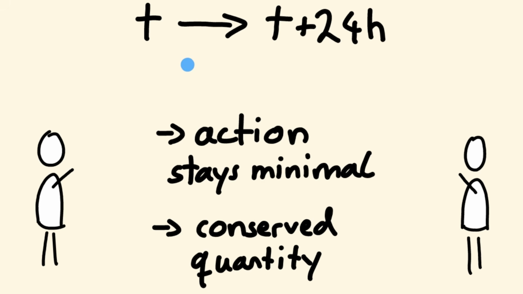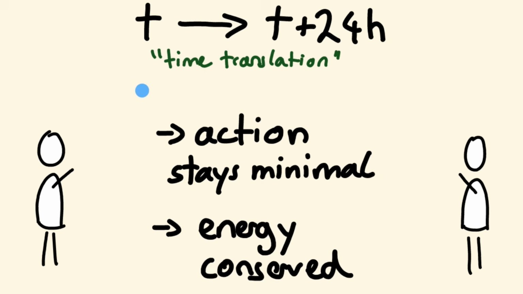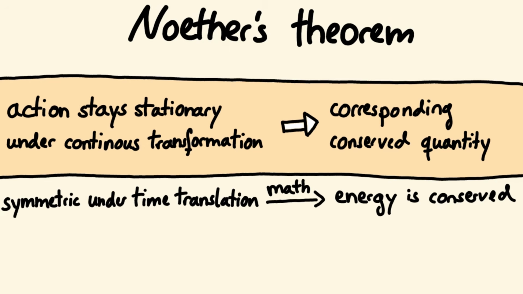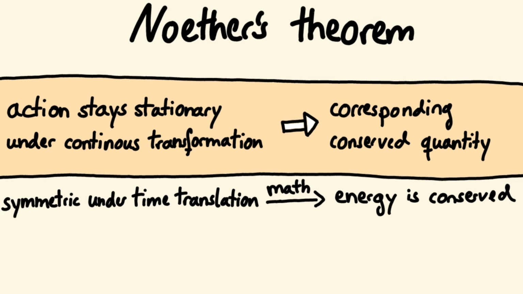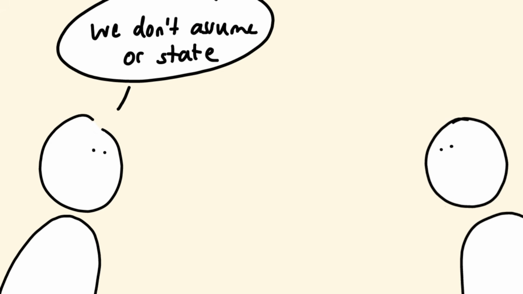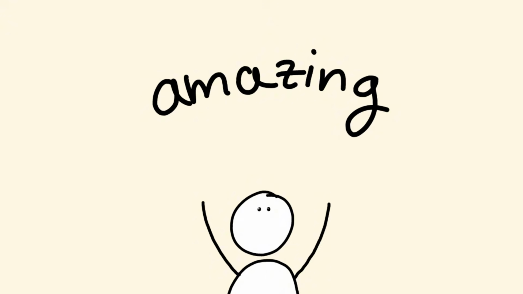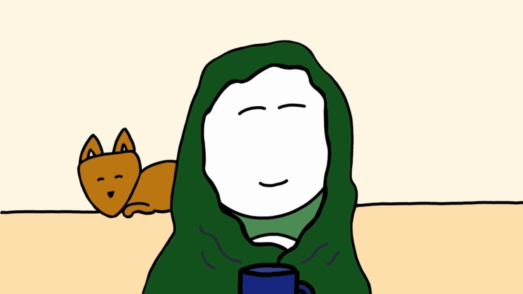We find that the quantity that corresponds to this shift in time, which we call time translation, is nothing else but energy. And that's why energy is conserved, because the math tells us so. It tells us that if a shift in time keeps the action minimal, energy must be conserved by definition. So, we do not have to assume or state conservation of energy, we can just follow the math. How amazing is that? I told you, you don't have to stand up for this.